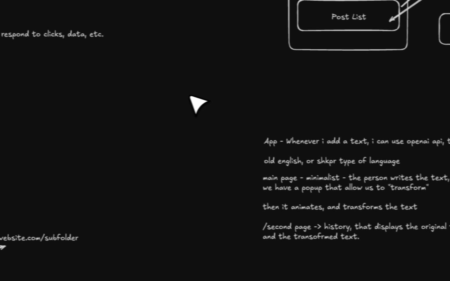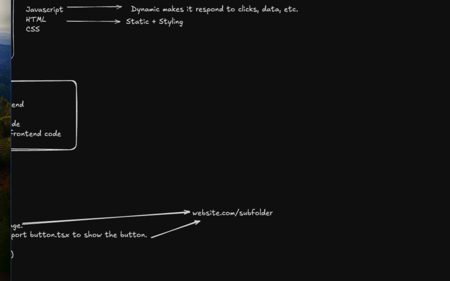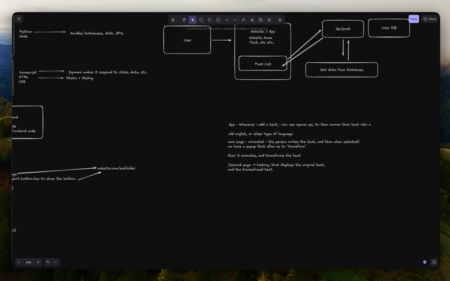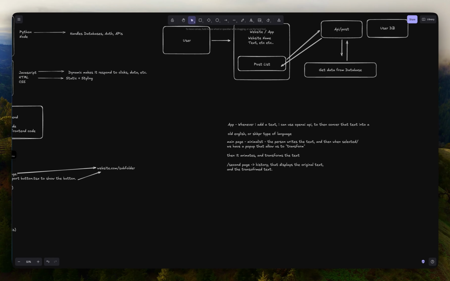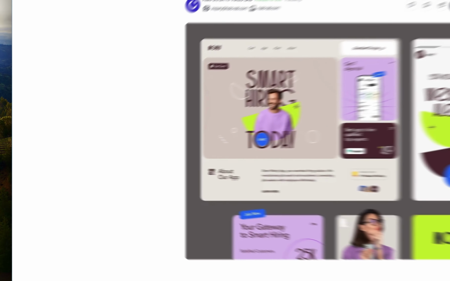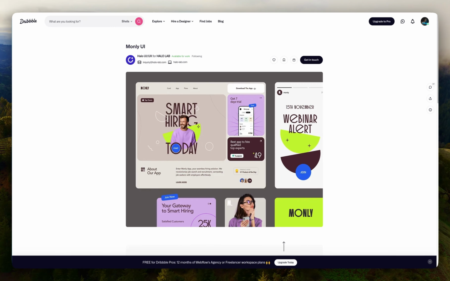Now that we have a simple idea of what we want to build, I'm going to give you some tips in terms of designing, because usually AI is very, very bad at designing things. I'm going to give you a quick tip on a couple of things on how you can make it better and more consistent.